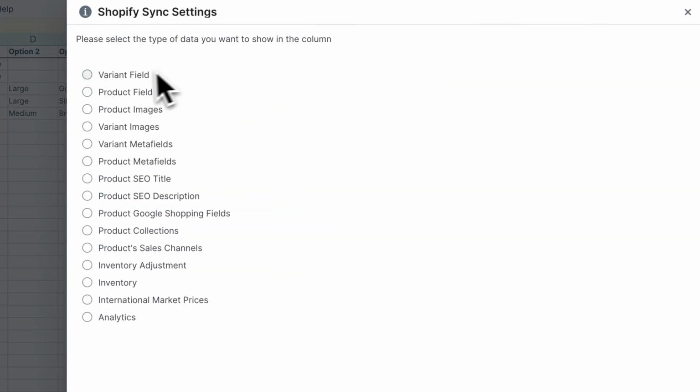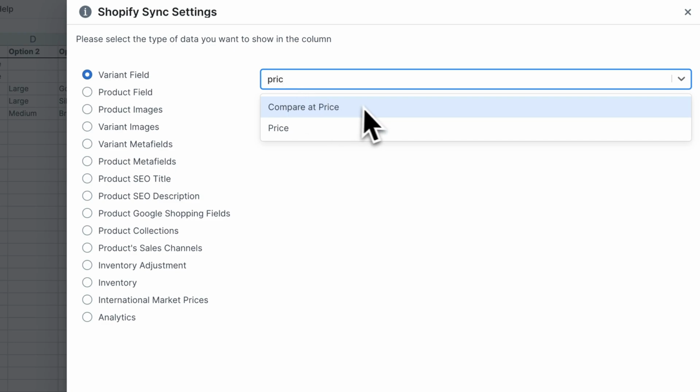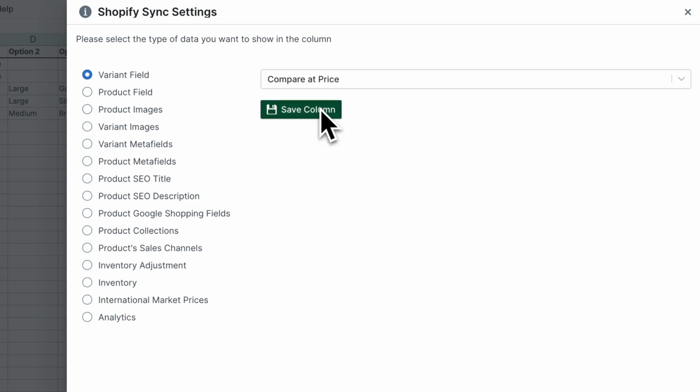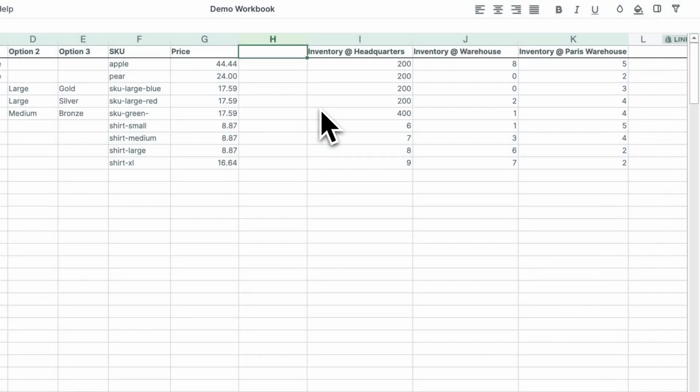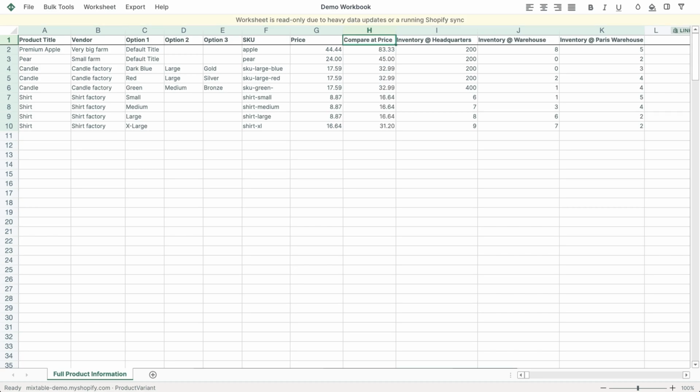In the second column, we'll display the Compare At price. We follow the same steps as before and select the Compare At data for our column. Mixtable is now loading our existing price and Compare At price values into our spreadsheet. And once this data has loaded, we can begin to edit it. Now that the data is ready, we can start making changes.